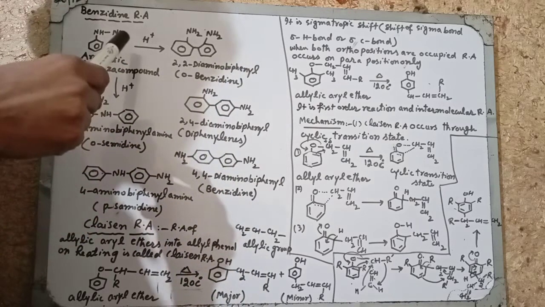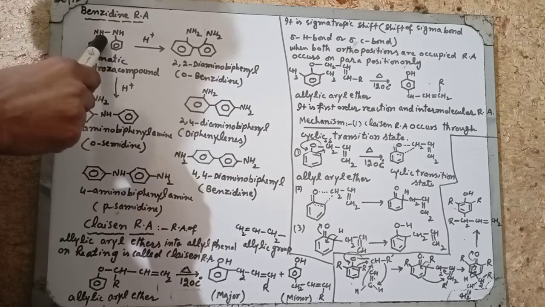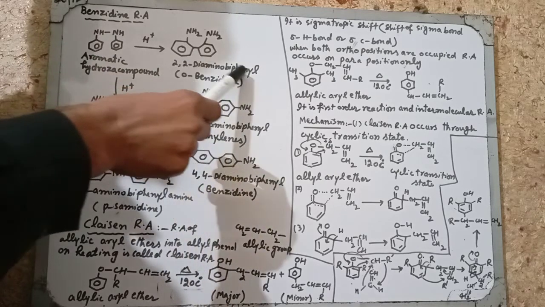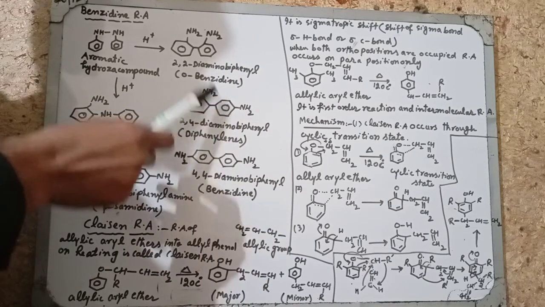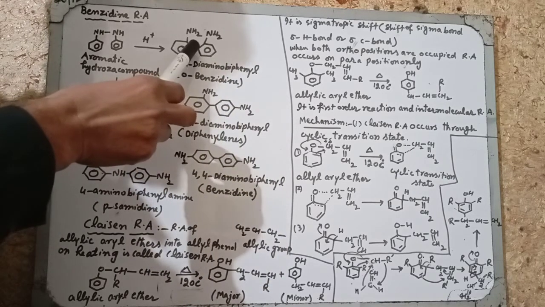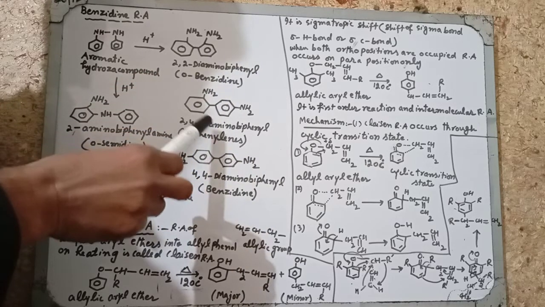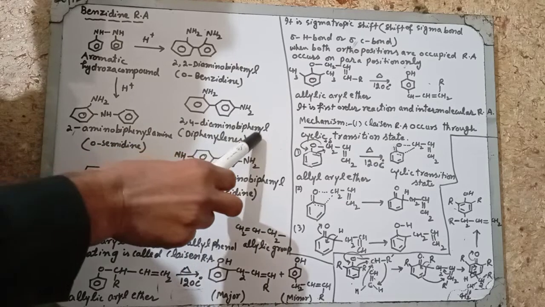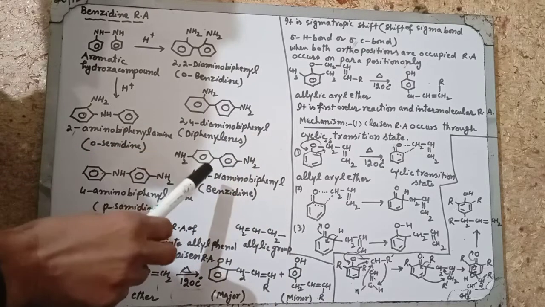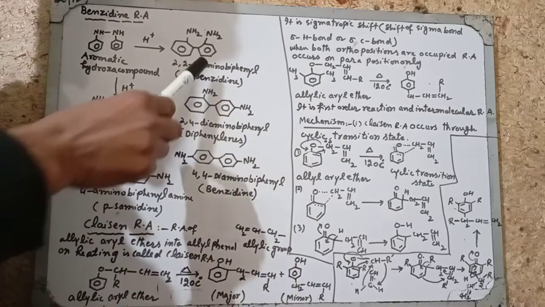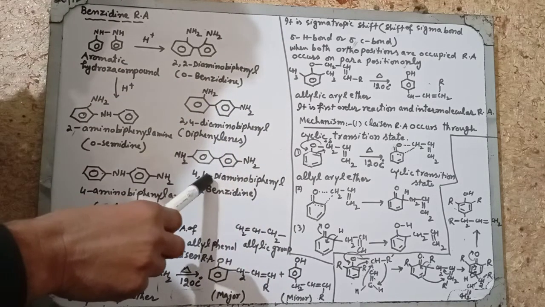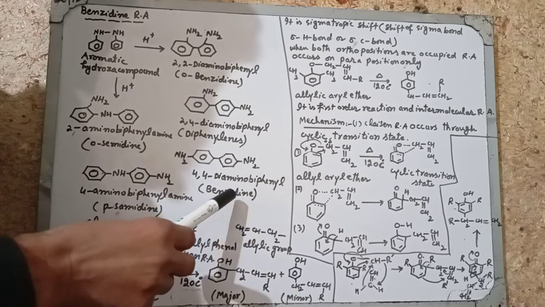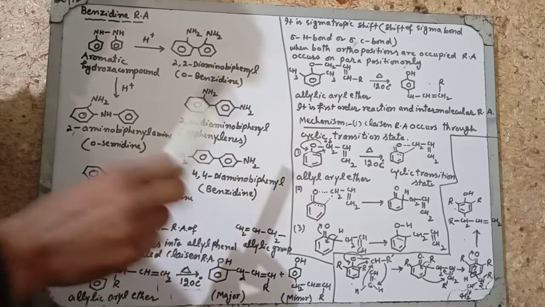So different possibilities occur. Rearrangement can occur on the ortho position, so then 2,2'-diaminobiphenyl is formed. This is called, in literature, by the special name ortho-benzidine. Rearrangement may occur on the ortho position of one phenyl and the para position of the other. So this will give 2,4'-diaminobiphenyl. Diphenyline is its special name. When rearrangement occurs on the para position of both rings, then 4,4'-diaminobiphenyl is obtained. Its special name is benzidine.